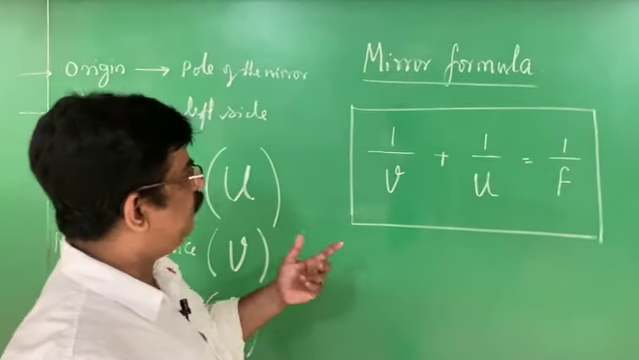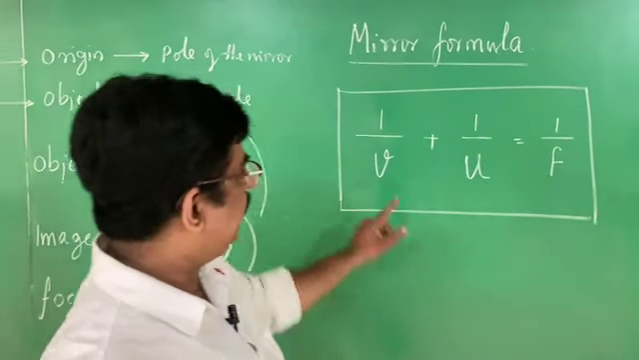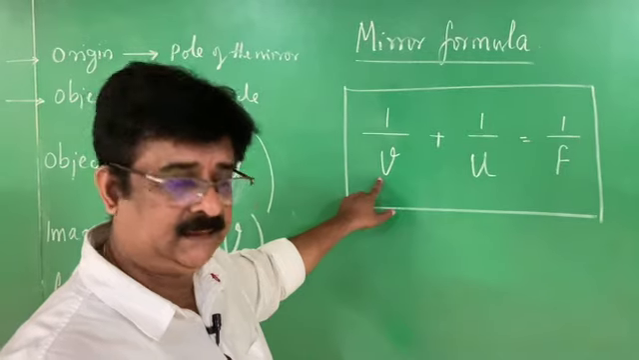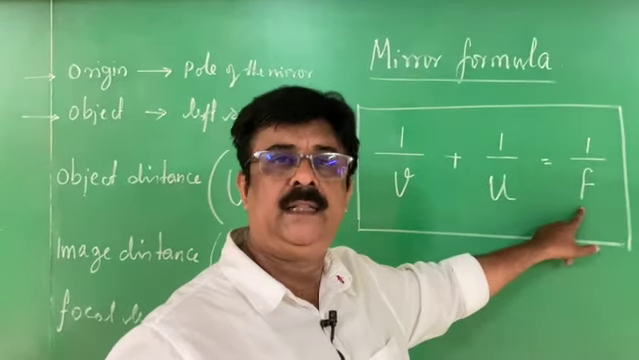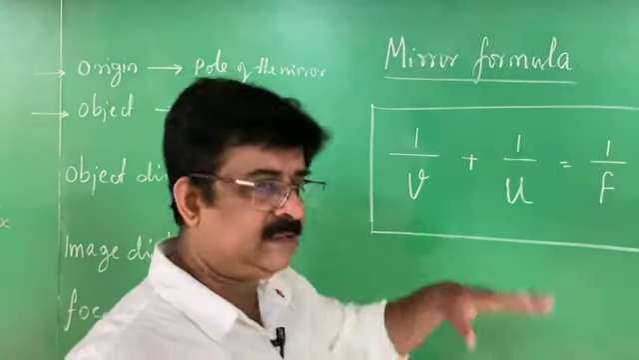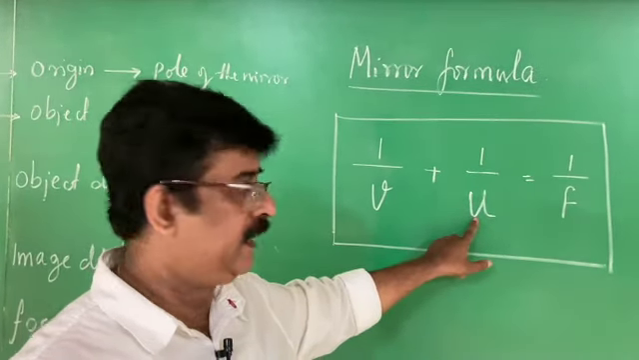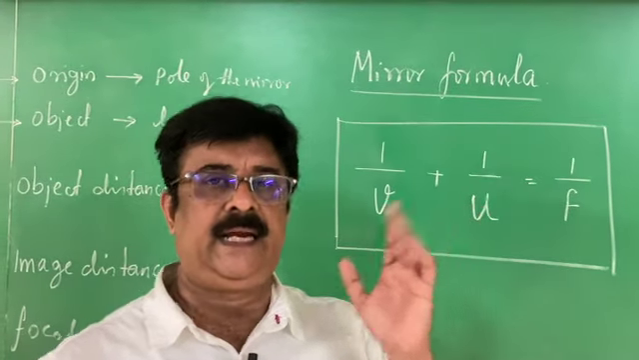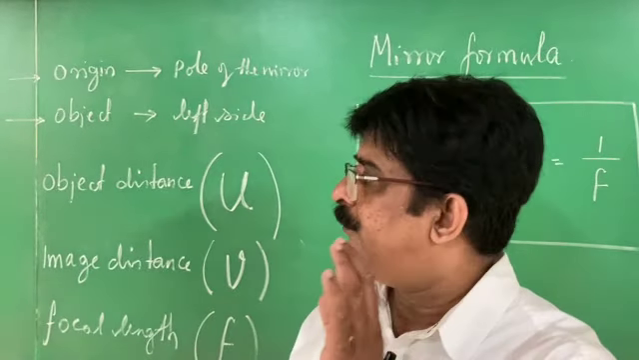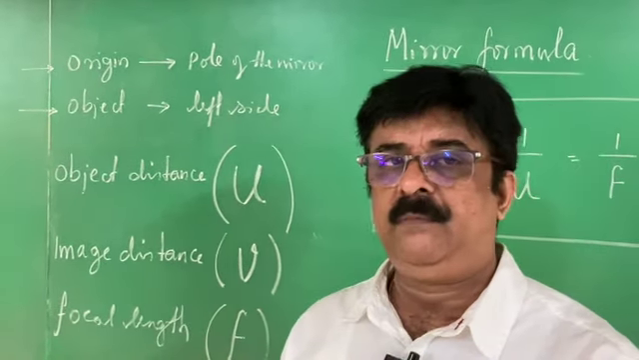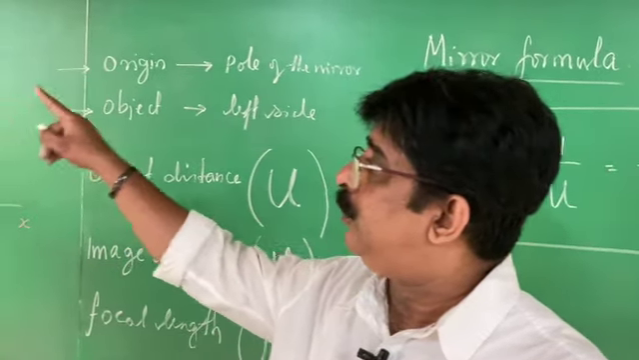Which is the mirror formula? 1 by V plus 1 by U is equal to 1 by F. What does V stand for? Image distance. What does U stand for? Object distance. What does F stand for? Focal length. But among these three, one is always negative, which is U. Object distance is always negative because the object is always placed on the negative side. In the problem, they don't give the minus. You have to write the minus. That is the only thing we have to keep in mind while solving problems in the case of mirrors. Right? Because of the new Cartesian sign convention.